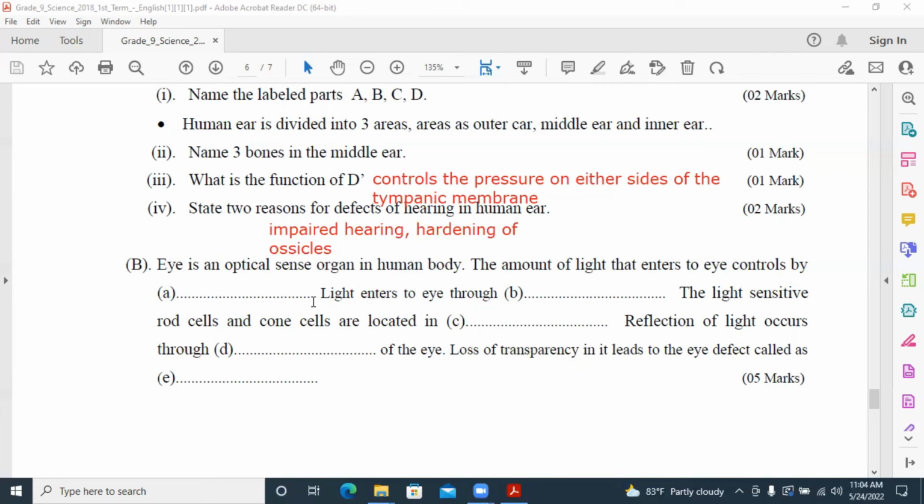B part. The eye is an optical sense organ in the human body. The amount of light that enters the eye is controlled by the iris. Light enters the eye through the pupil. The light sensitive rod cells and cone cells are located in the retina. Refraction of light occurs through the eye lens. Loss of transparency in it leads to the eye defect called cataract.